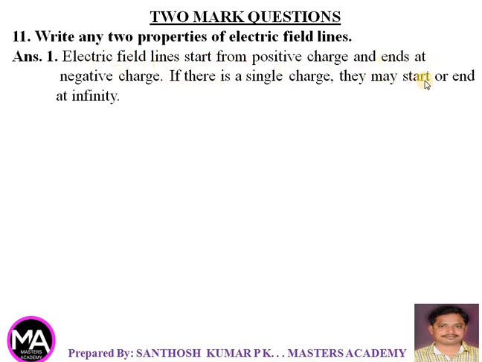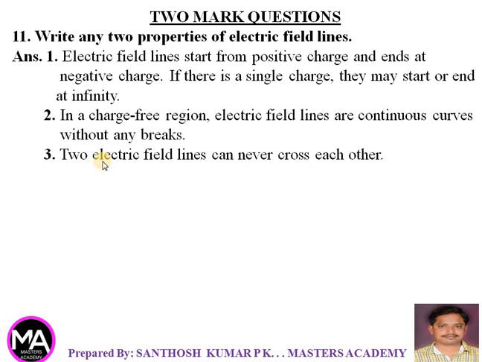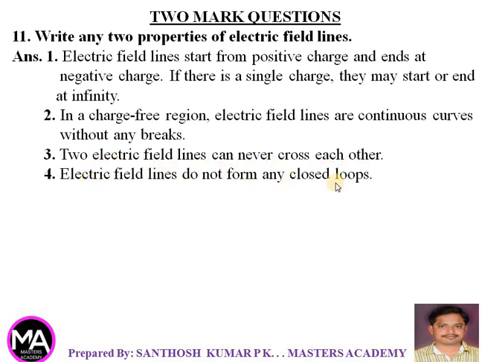If there is a single charge, they may start or end at infinity. In a charge-free region, electric field lines are continuous curves without any breaks. 2 electric field lines can never cross each other. Electric field lines do not form any closed loops. Here you are having 4 points. You can write any 2.